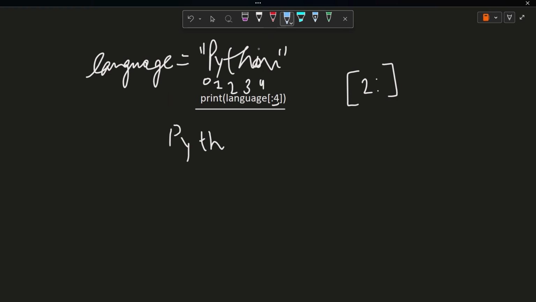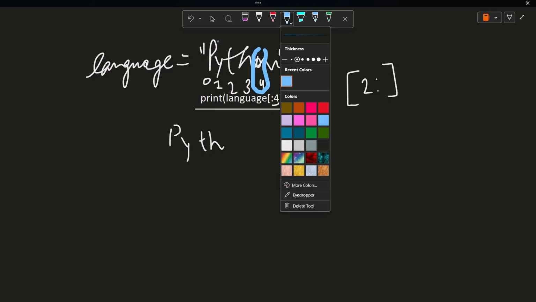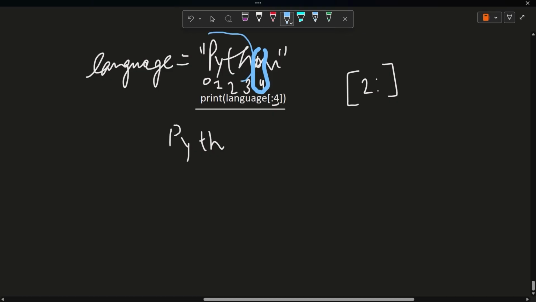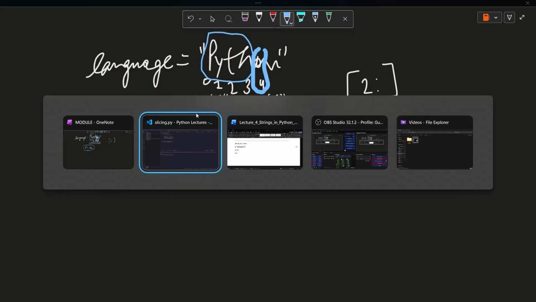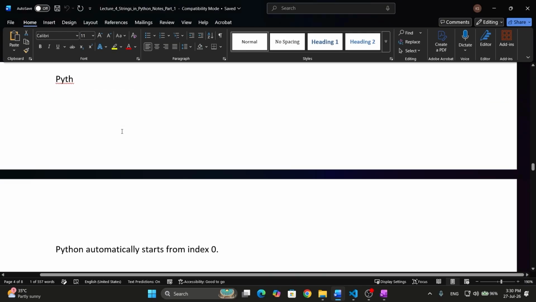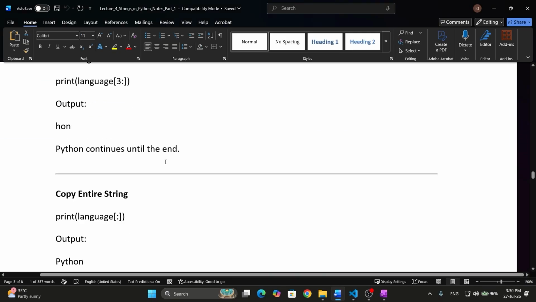At the fourth position, we have O. So we will exclude this. We will go from P to H. This much will be included. So this is our output. So this is all about omitting the starting or ending index. We have seen both.